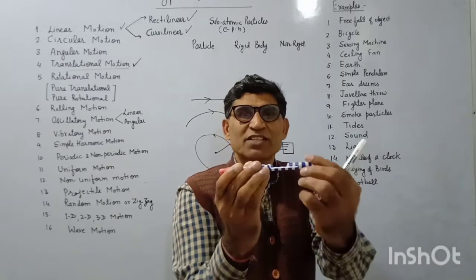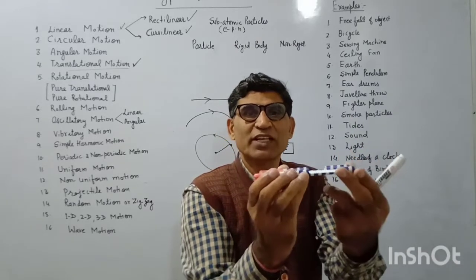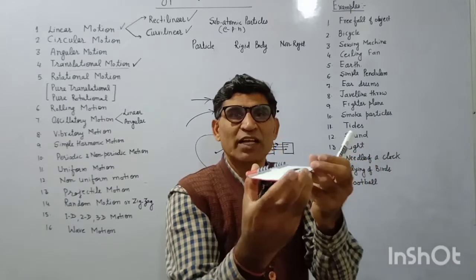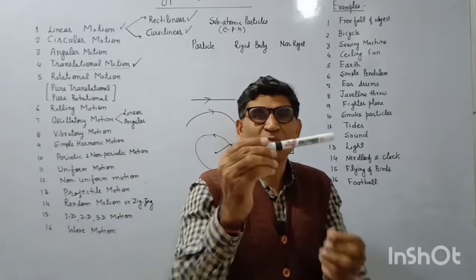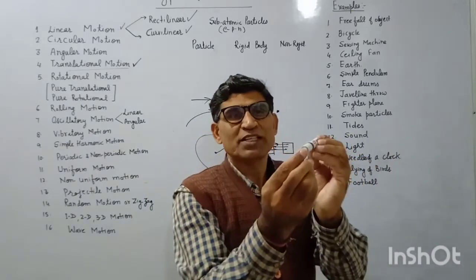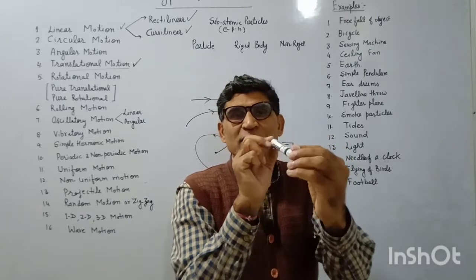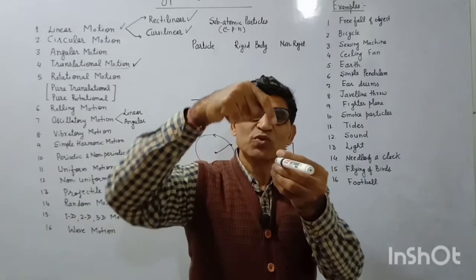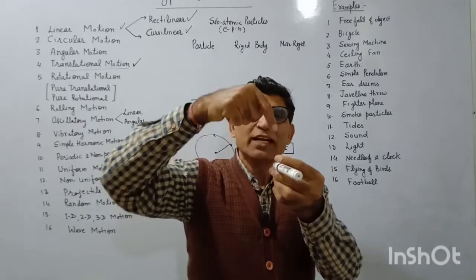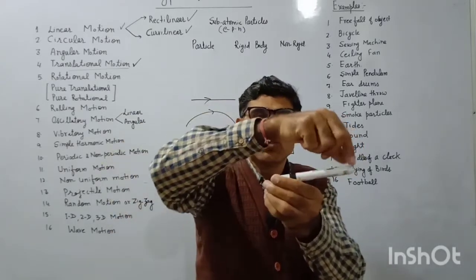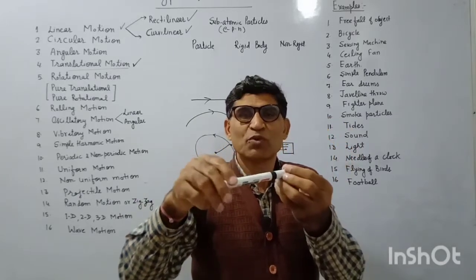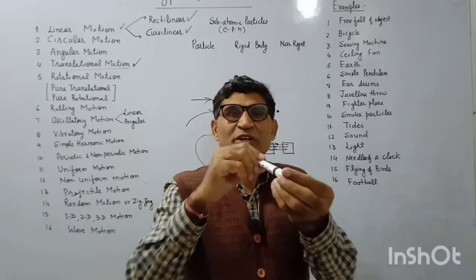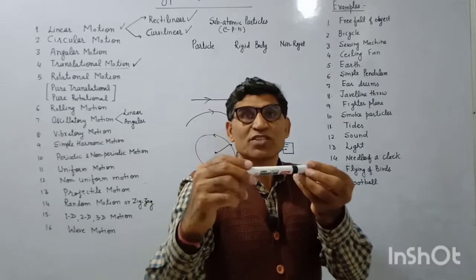If it starts rotating like this, if the orientation is changing, like if I take this marker, if this point is fixed and the body as a whole is rotating about this fixed point, or you can say about a fixed line, then in this rotation of the body the orientation is changed. This is called rotational motion. So there is a difference between translational and rotational.